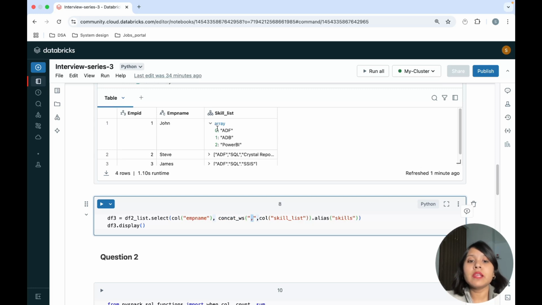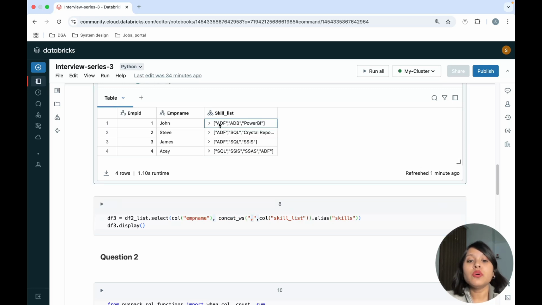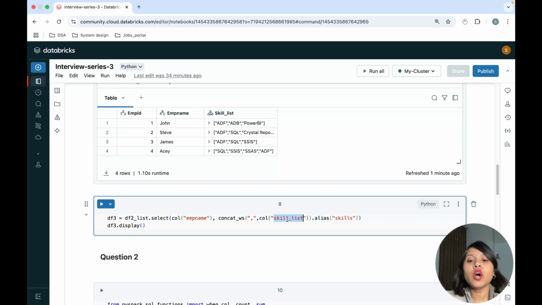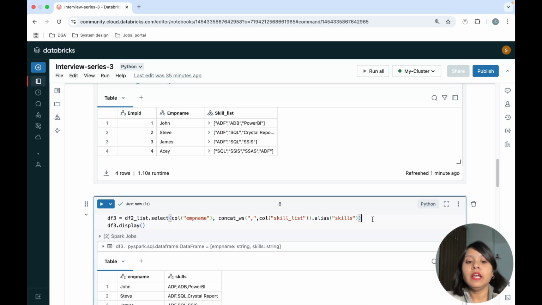Okay, it is separated by comma, if you will see. So my separator is comma. Then I will be concatenating them in string format, and which column I want to use? It is the skill list. After concatenating separated by comma, I am aliasing it with skills. So I will be just going ahead and giving the result.